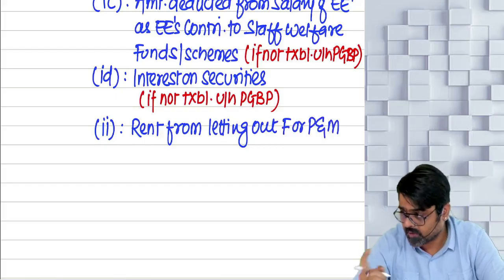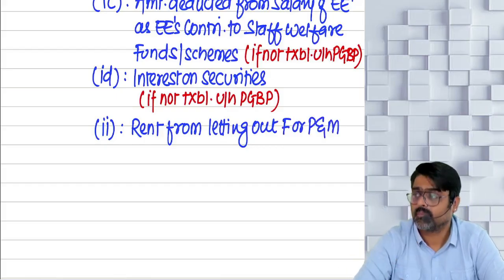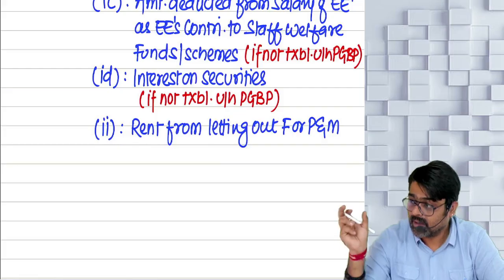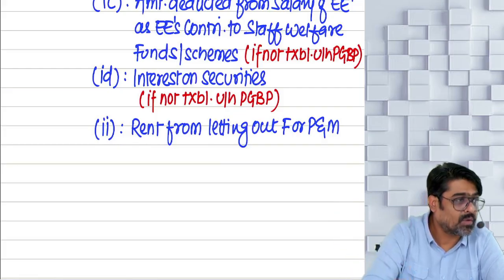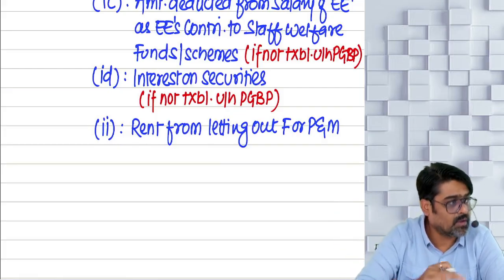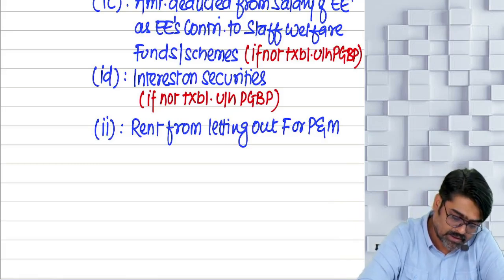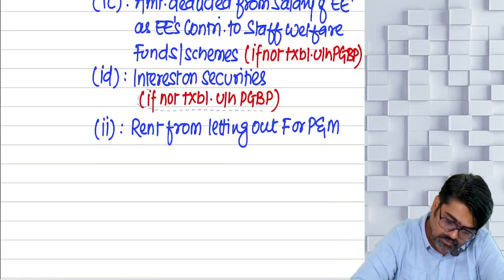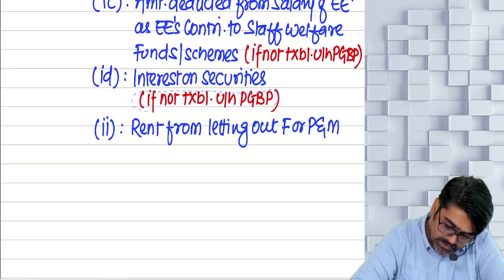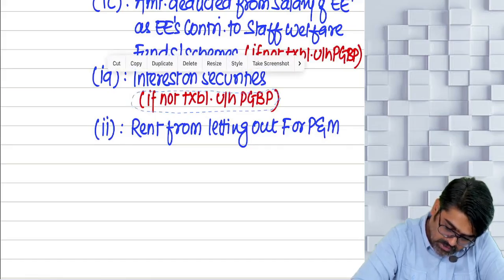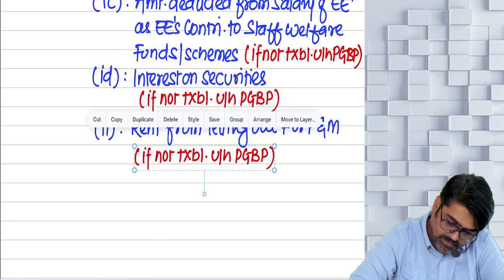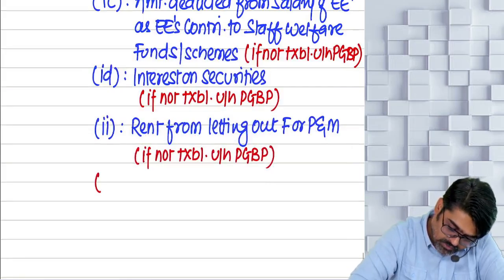So you are letting out furniture or plant and machinery. By letting out this asset, whatever rent you are receiving, that rent will also be taxable as your income under the head IFOS. But this will happen only if it is not taxable under the head PGBP. Yes or no?